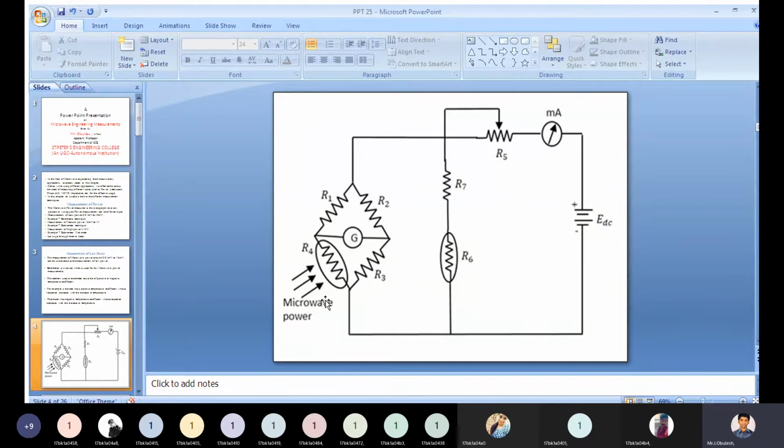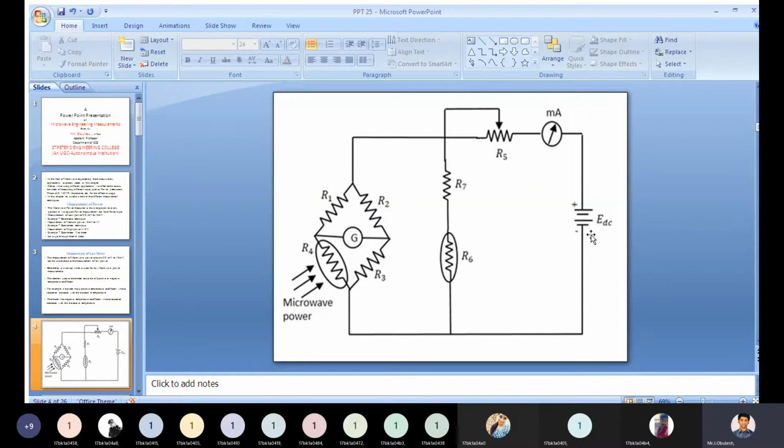A typical example of a bridge circuit using a bolometer is shown in this figure. In this diagram we have a milliammeter. It gives the value of the current flowing.